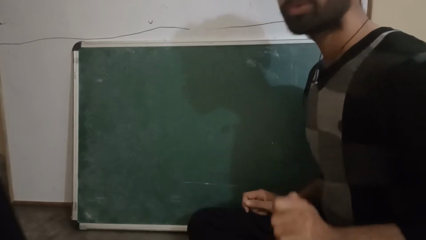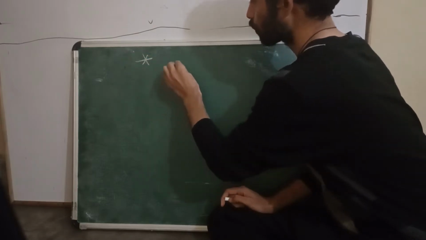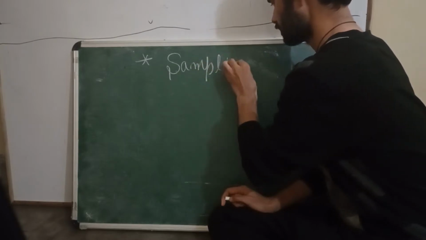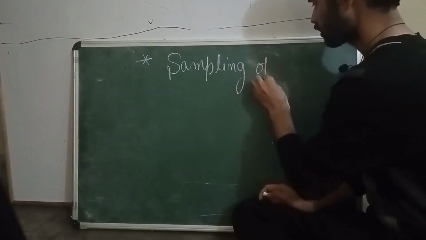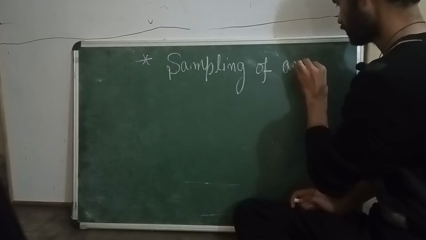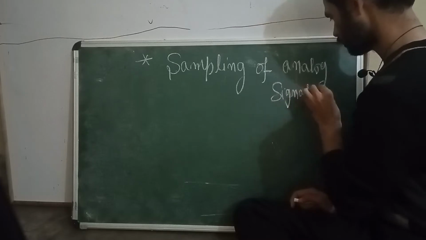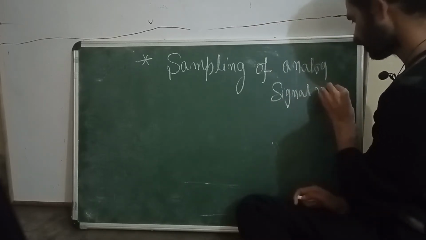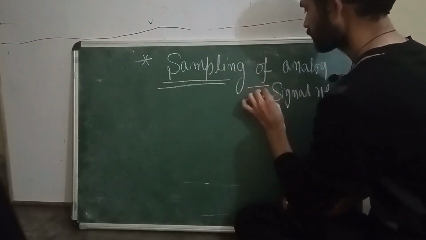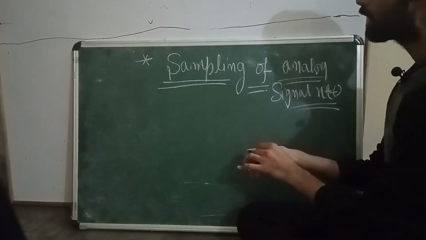So, today we are going to see about sampling. We are going to discuss the topic of sampling of the signal, sampling of an analog signal. So this signal is my x of t signal. This is the topic: sampling of an analog signal.